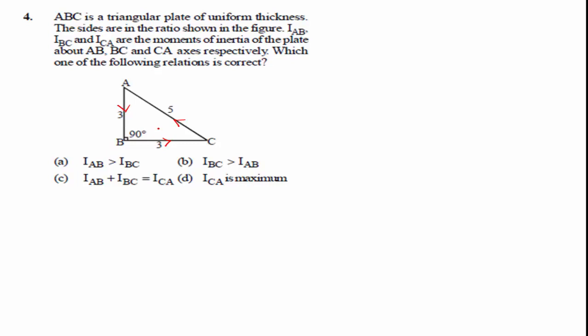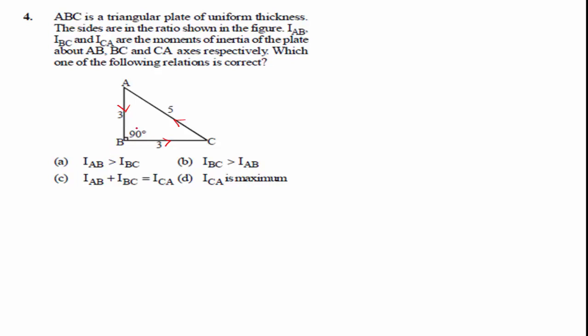Which one of the following relations is correct? Here the intersection of the medians is the center of mass of the triangle. Hence, the distances of the center of mass from the sides are related.